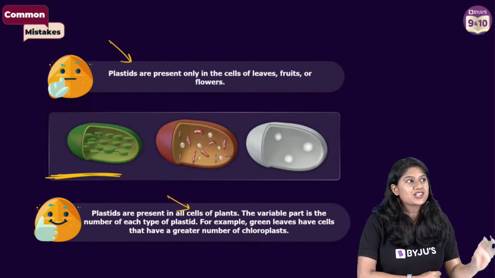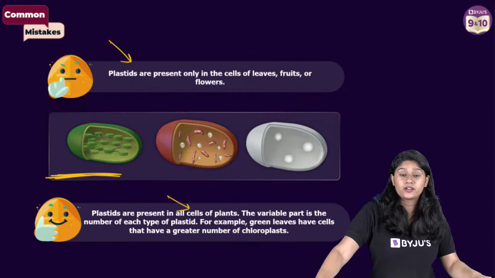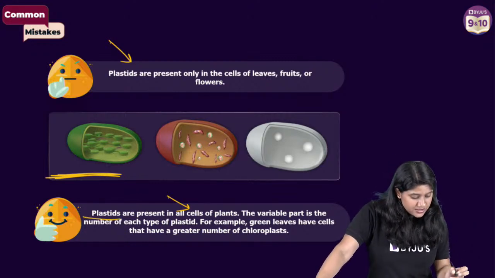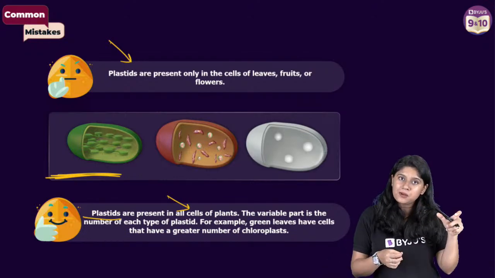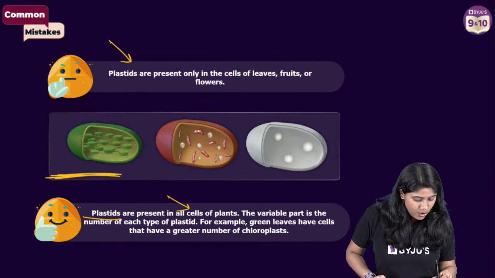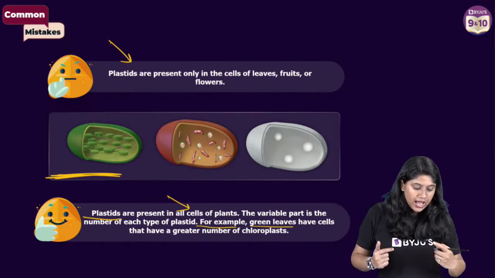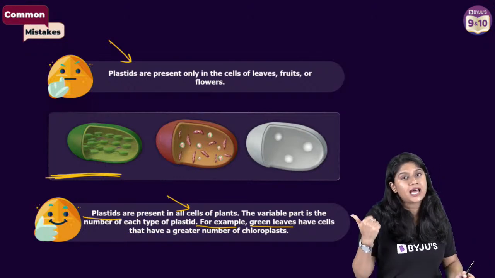We usually assume that a green color leaf will not have leucoplast. But it's not the case, right? Plastids are present in all the cells of the plant, and of course, the number of these plastids may vary in each of the different parts of the plants. For example, the green leaf has a greater number of chloroplasts and fewer leucoplasts and chromoplasts.